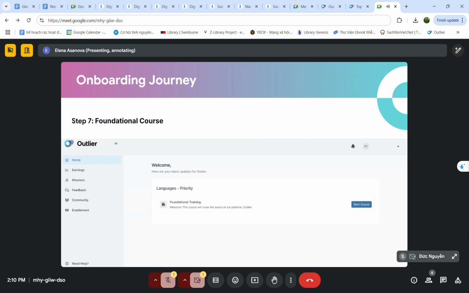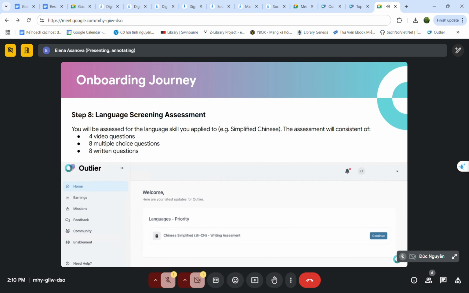After that, you will see a short foundational course that will teach you how Outlier works as a platform, what features you can find there, how to use them, and so on. And after that, the final step is the language screening assessment, because we need to assess your language skills more thoroughly. That's why we have different types of questions.